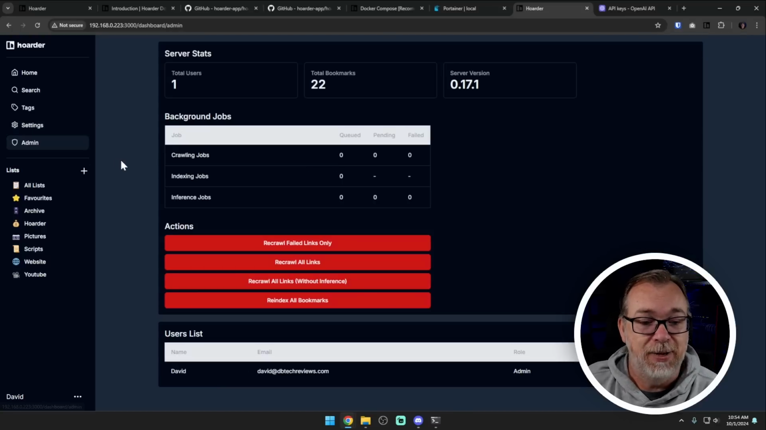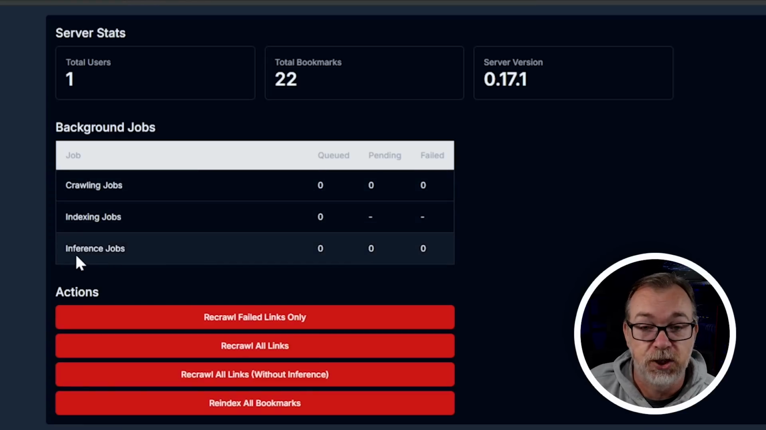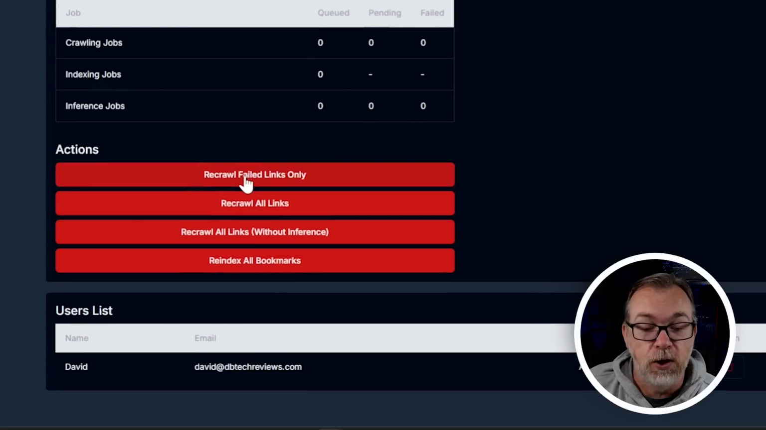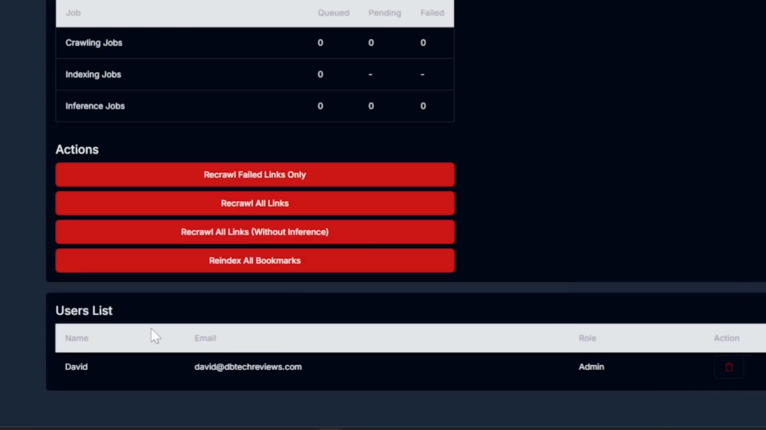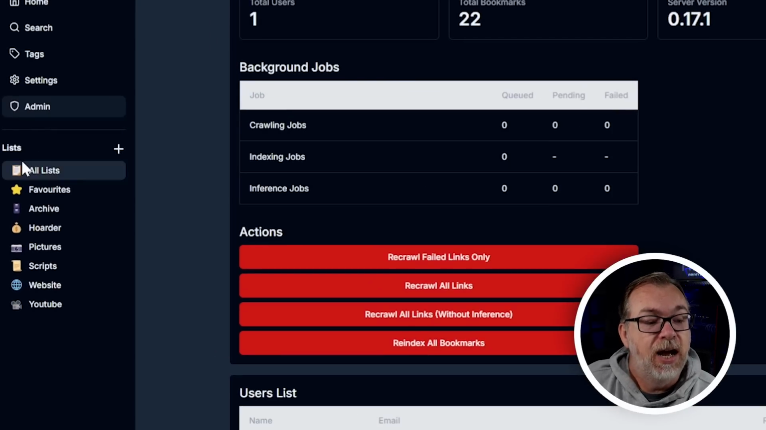There are also admin settings where we can see server stats for total number of users and bookmarks and the server version. We can see background jobs for crawling, indexing, and inference jobs. We can see how many queued, pending, failed. All of that's available. We can also manually recrawl and reindex things as necessary by pushing any of the buttons there. And then, of course, at the bottom, we've got our users list. And because this is just for me, I'm the only user, so I'm the only one that shows up down there.